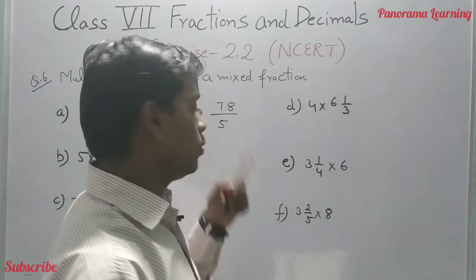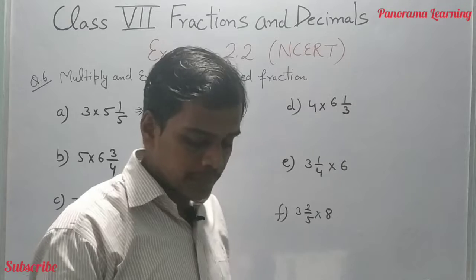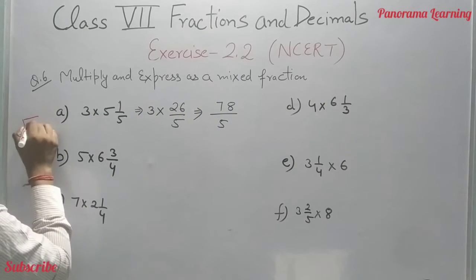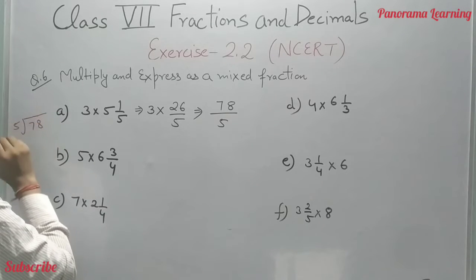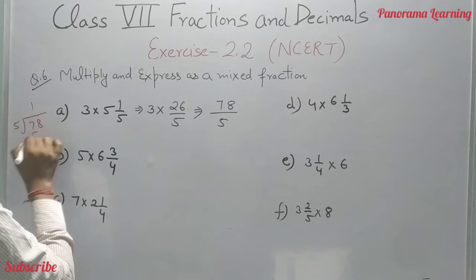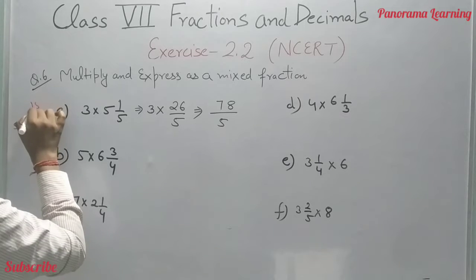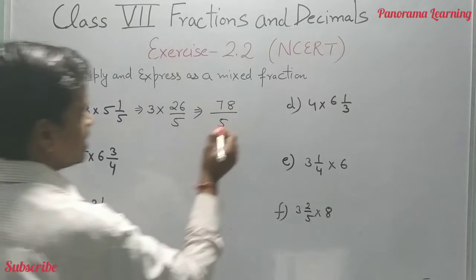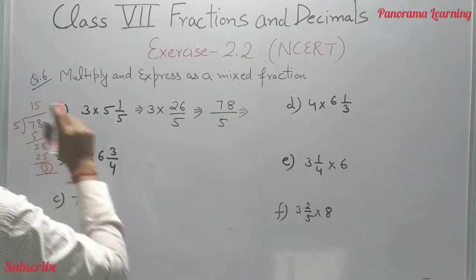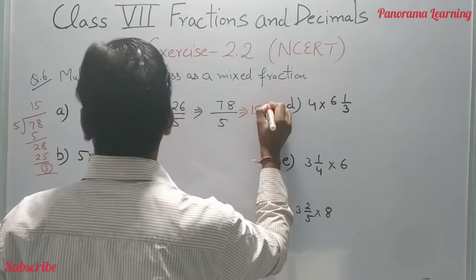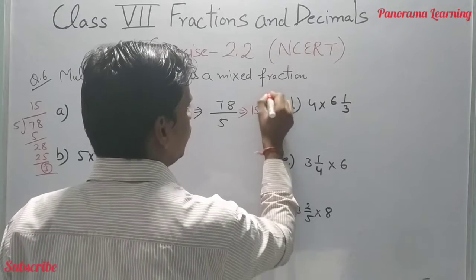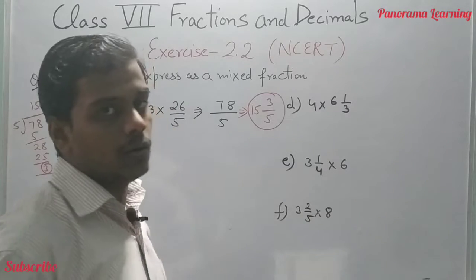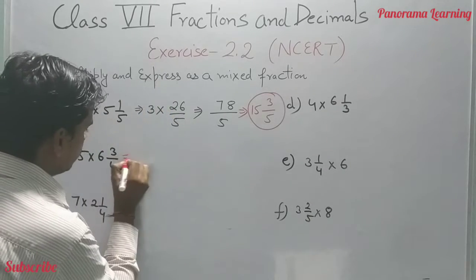As we know, these both numbers are not divisible by a single number. So we have to convert this into a mixed fraction. So we divide 78 by 5. We get 5 ones are 5, 5 fives are 25, and 3 is the remainder. Then the answer is 15 whole 3 by 5. 15 whole 3 by 5 is the correct answer of this question. Okay, we will move to the next question.